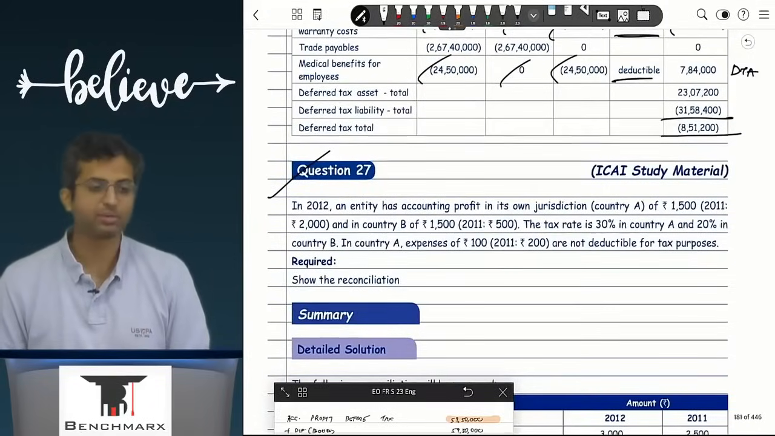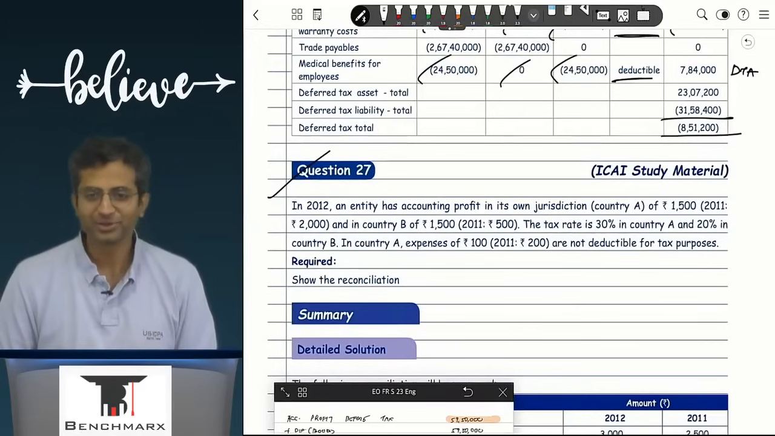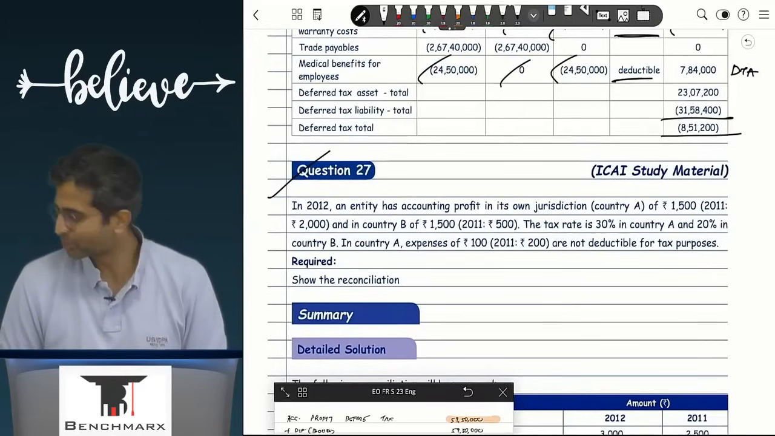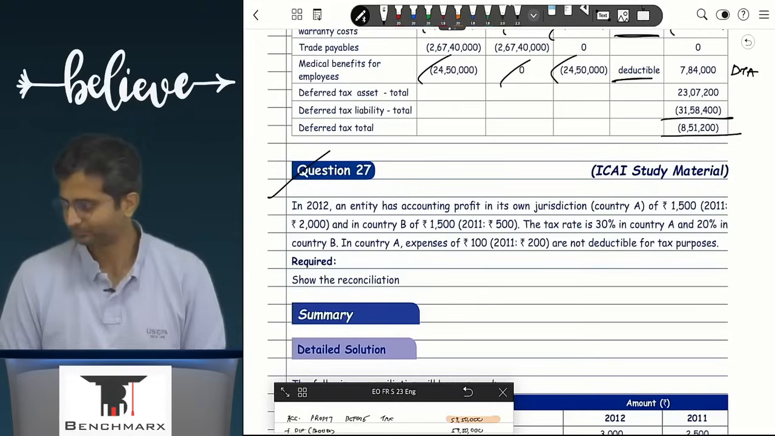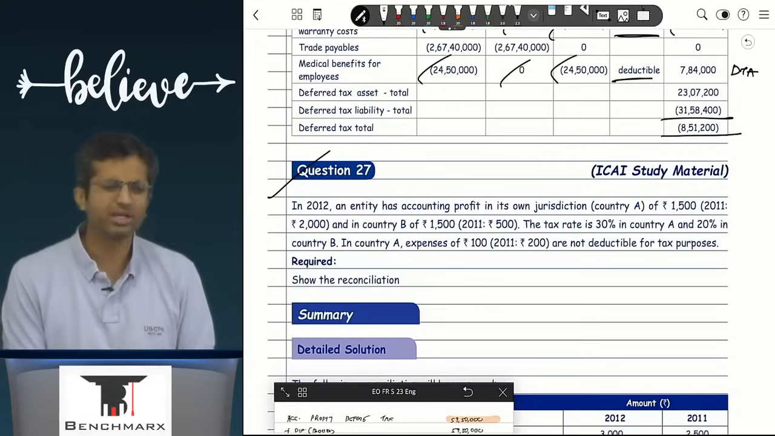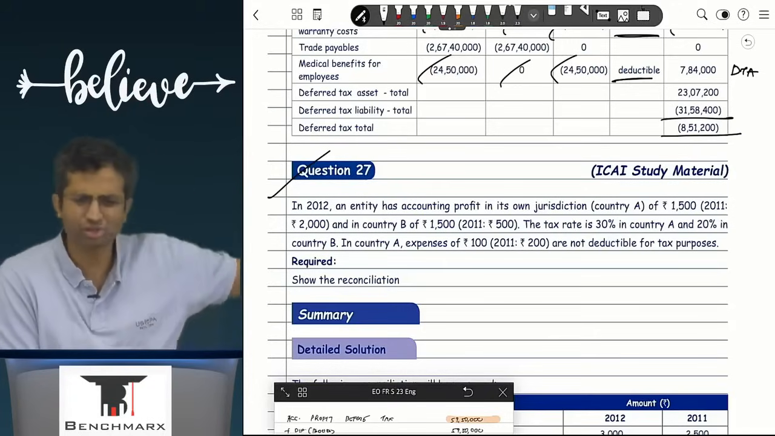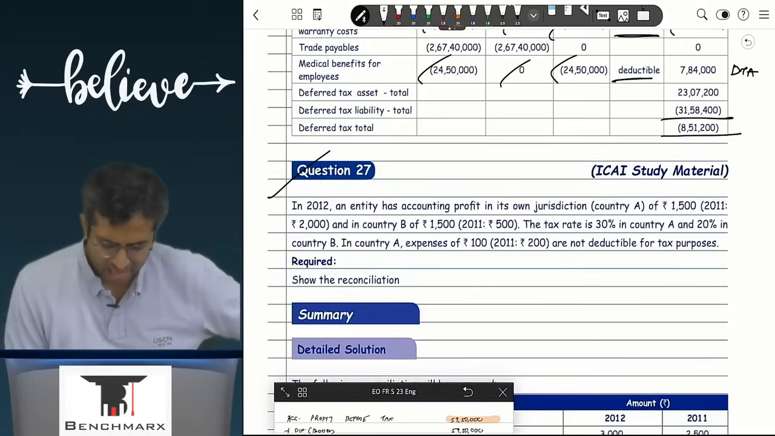Then we look at question number 27. You have somehow managed to go through those questions. We'll go to question number 27. Again, this is from an institute example. They have solved it in a particular way. Some students have a problem. I think this should be fairly easily manageable otherwise.